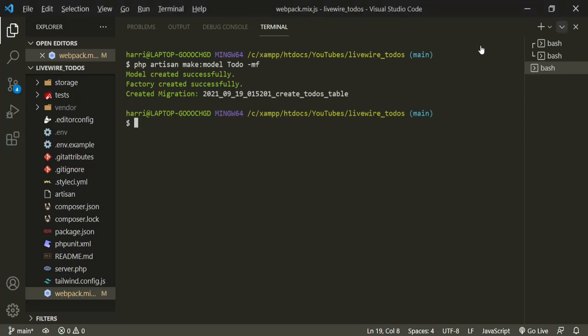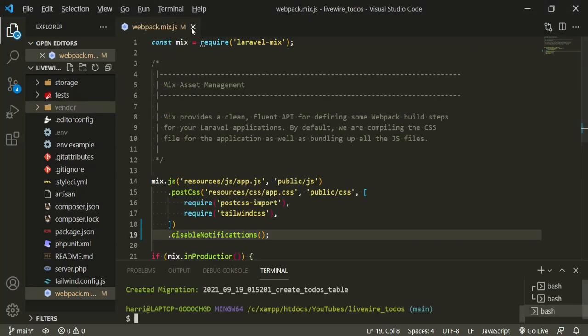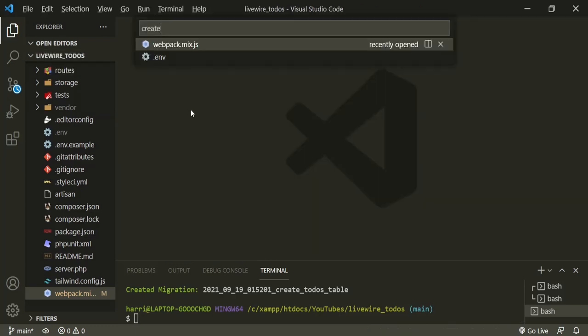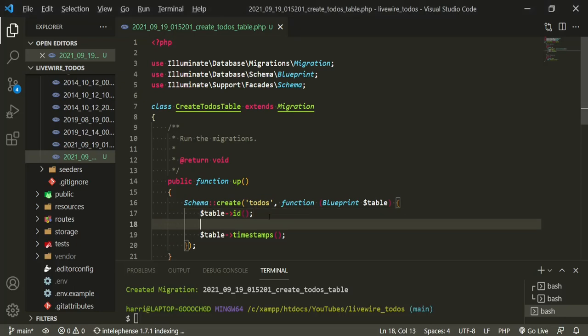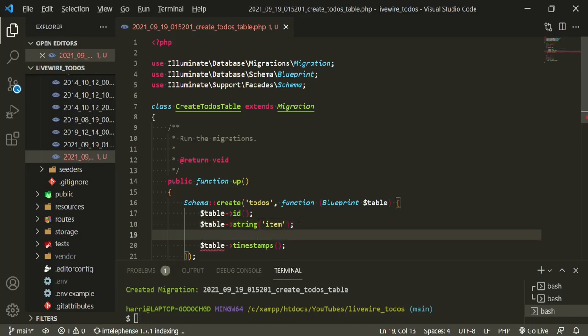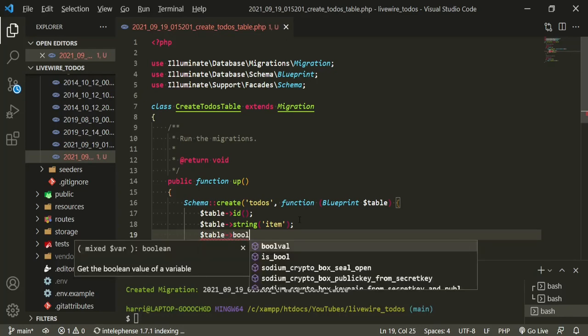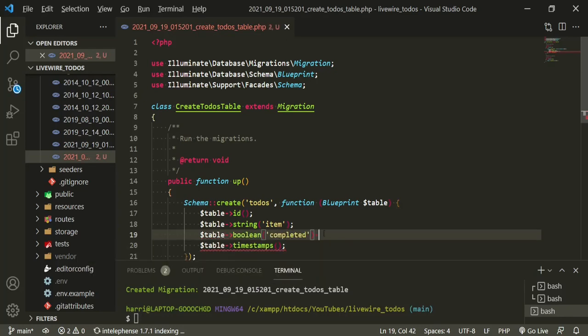So let's head over to the migration and start working on that. We can close this. A to-do. Okay, so in here we only really need 2 fields. The first one is going to be a string, and we're just going to call it item. And the next is going to be a Boolean, and we'll just say completed, and then we'll just give it a default value of 0.